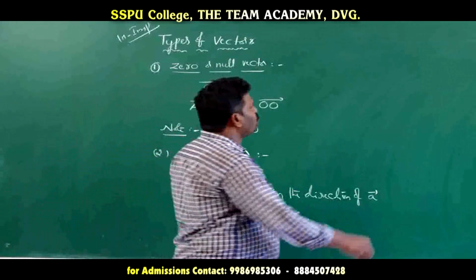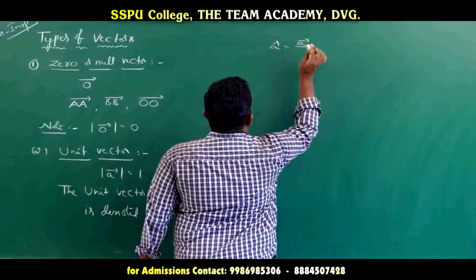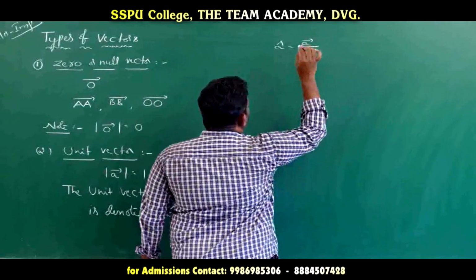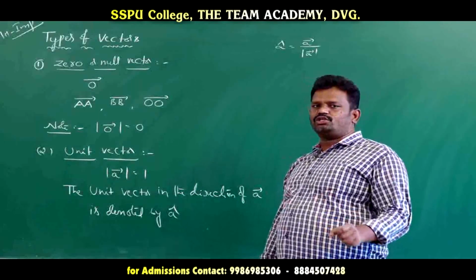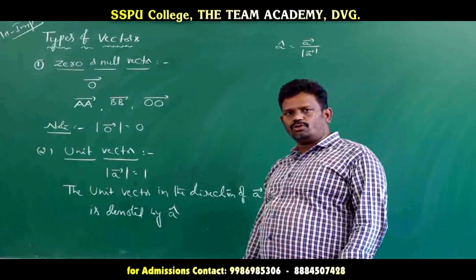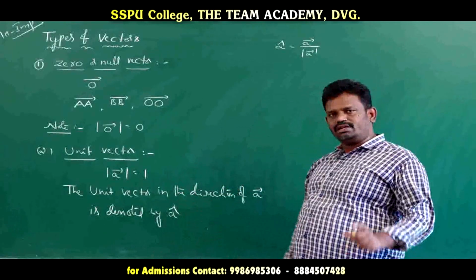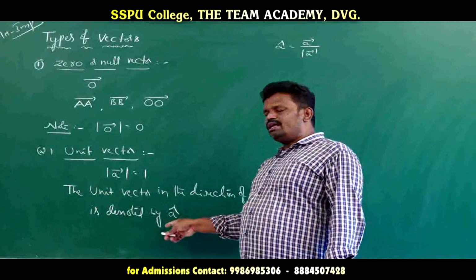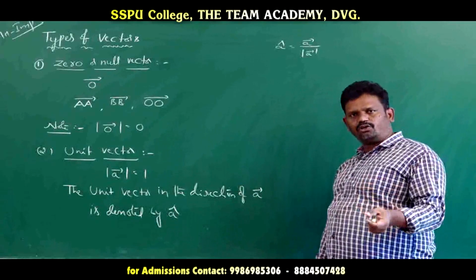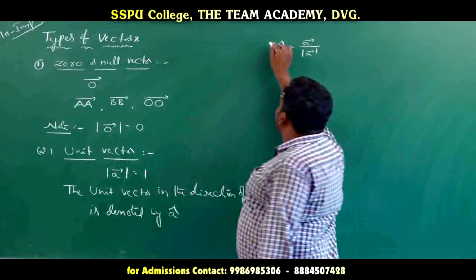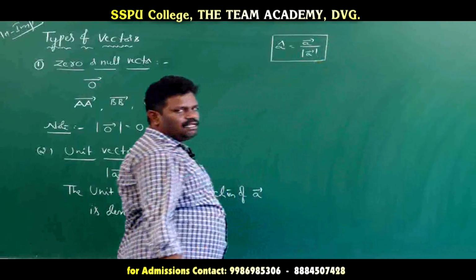So generally there is one formula for the unit vector: A cap is equal to the given vector divided by the magnitude of that given vector. Unit vector means any vector whose magnitude is equal to 1. And if you consider the given vector in a particular direction, it is represented by A cap, which is the given vector by the magnitude of the given vector. So this is the formula for the unit vector. How we get it, we will discuss later.